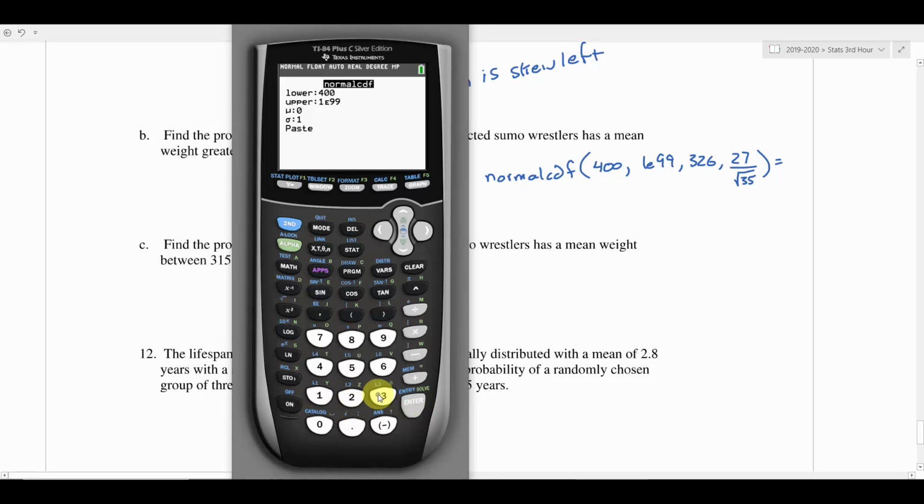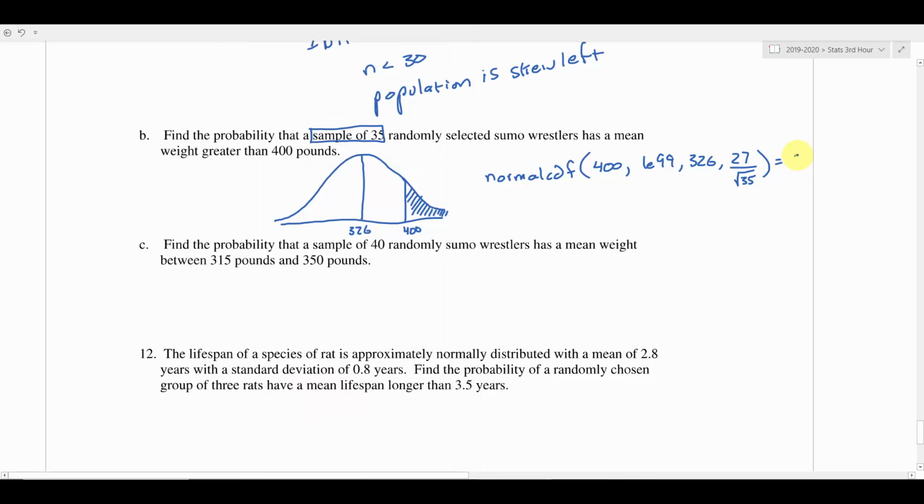And then we're going to have a mean of 326 and a standard deviation of 27 divided by the square root of 35. You can literally just type that directly in. You don't have to go and get the decimal or anything. Okay. And then hit paste, enter, and there's our probability. So this is a very small probability, 2.1 e negative 59. I would accept 0 plus.